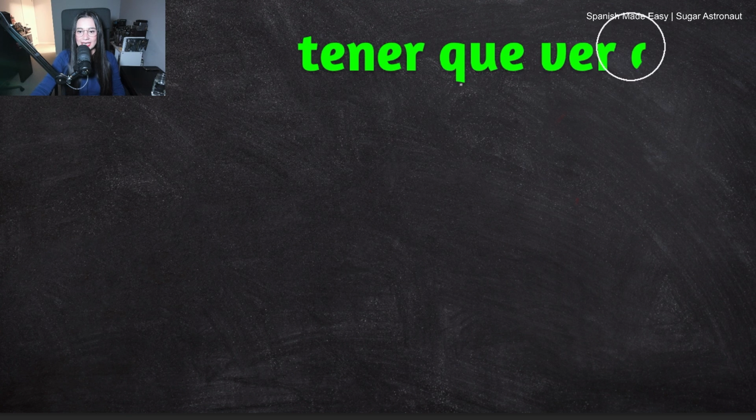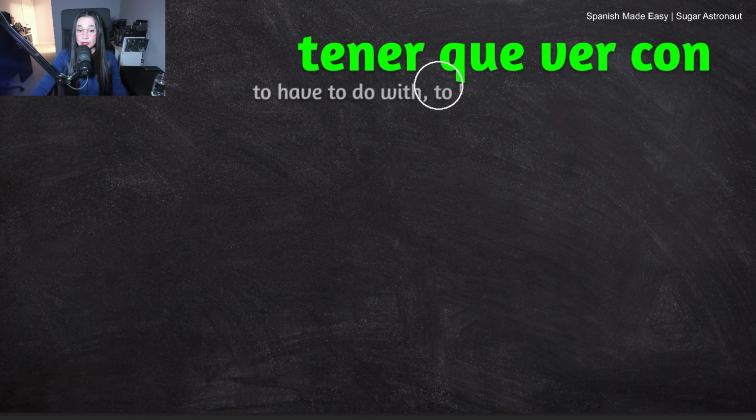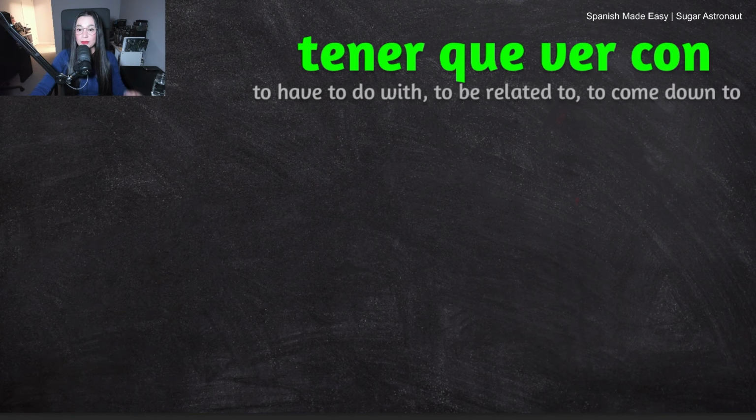Tener que ver con. Tener que ver con. This is a long phrase, but it's a common one that you need to learn if you want to be fluent in Spanish. Tener que ver con. This means to have to do with, to be related to, or to come down to. So this phrase, it's an advanced phrase, but it will help you sound natural. It's not too complicated. We will see how it works and when it means each one of those meanings.